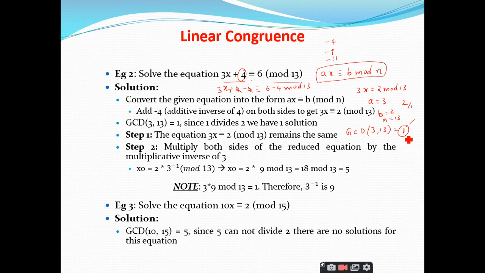Right. So how do you find the particular solution? What you have to do is apply the multiplicative inverse of 3 on both sides. So this equation is reduced to 3 times 3 inverse x is congruent to 2 times 3 inverse mod 13. Right. So 3 times 3 inverse becomes 1, x is congruent to 2 times 3 inverse. What is 3 inverse?